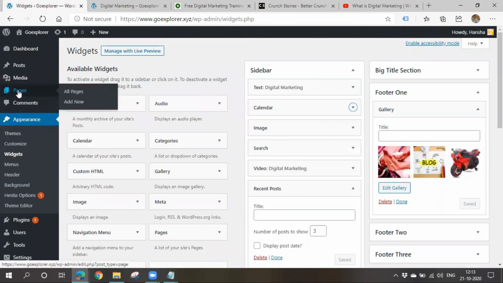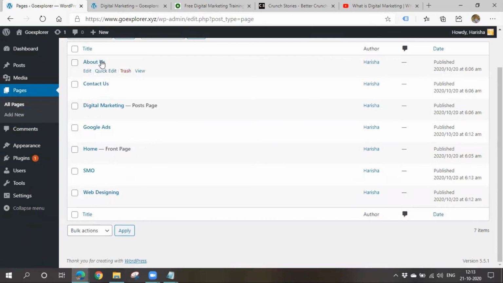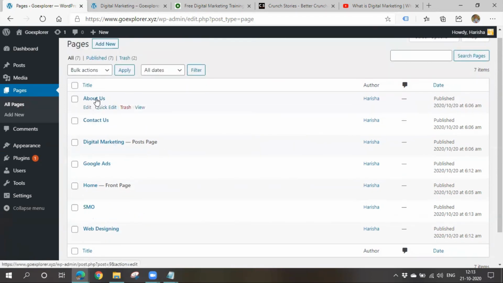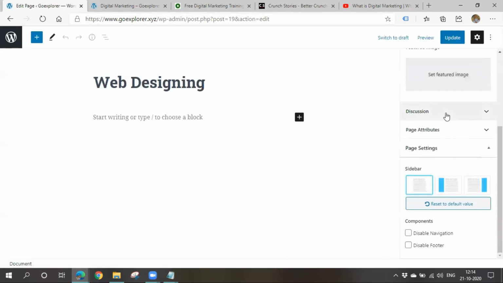If you want to remove any sidebar or footer from a particular page, then you go to your pages. Then I'll go to this digital marketing page. Sorry, I can't change this, as I made it as a post page. I can't change this, so it's a default page. I'll go for web designing. So this is also a page, right? Now simply go to the bottom here. See, you can change this thing. You can change the sidebar to left side or right side, or you can also make this as no sidebar.